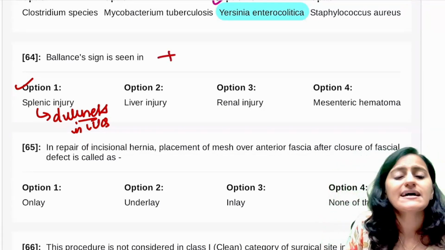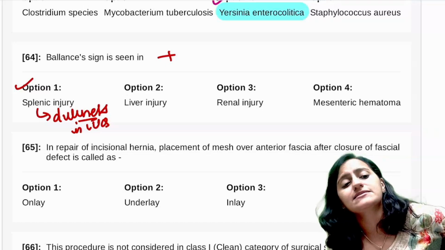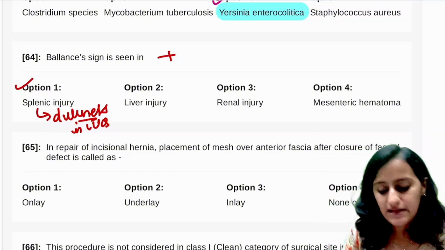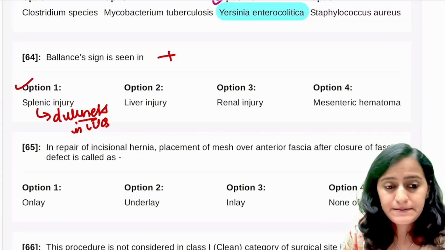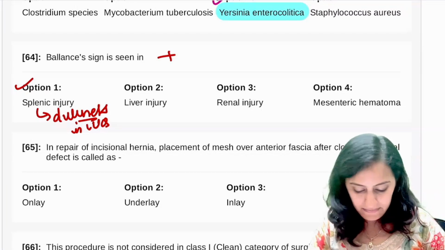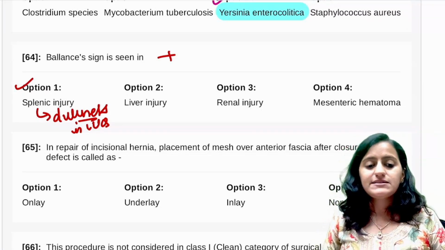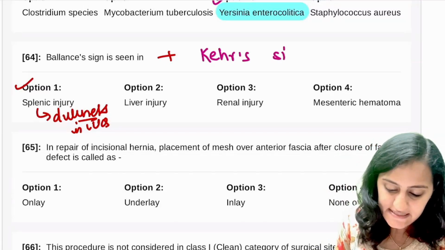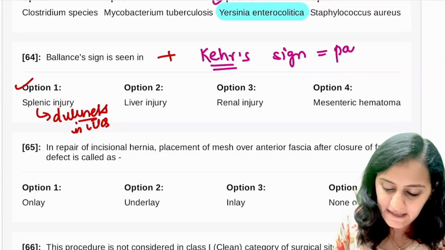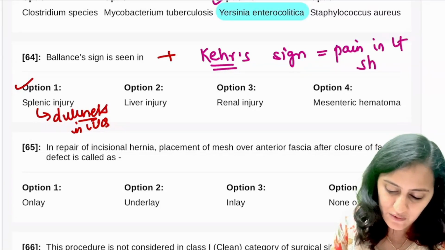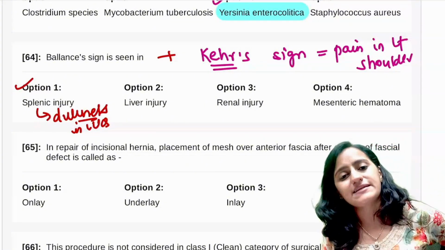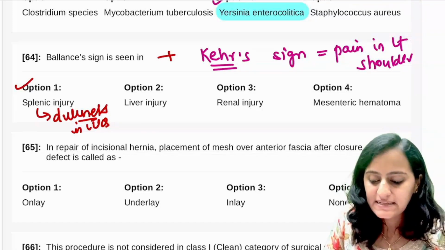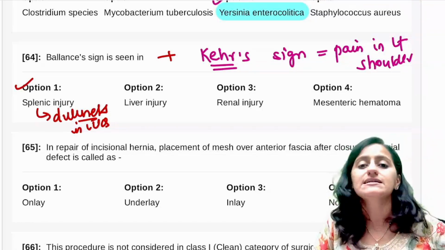What is the other sign that you see in the splenic injury where there is pain in the left shoulder? Because of the diaphragmatic irritation, there is pain in the left shoulder. What is that sign called as? That is called as Kehr's sign. Okay, pain in left shoulder is Kehr's sign, and the fixed position dullness in the left upper quadrant, that is the balance sign.